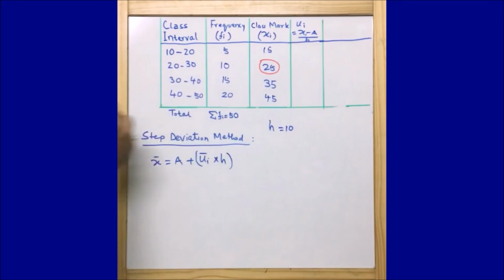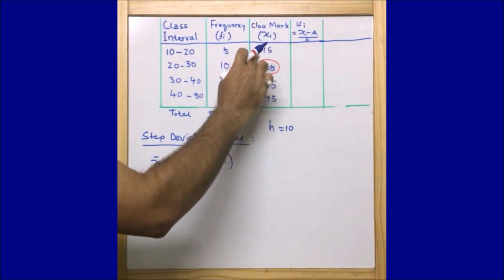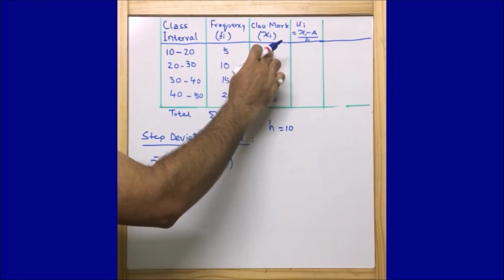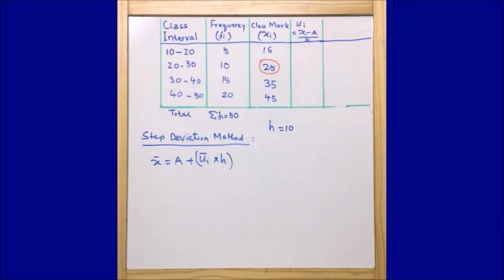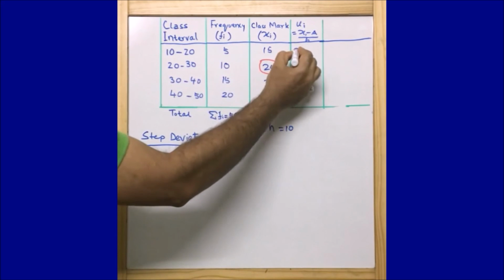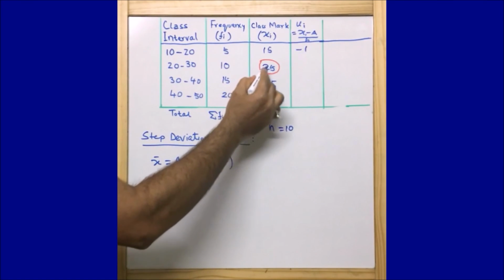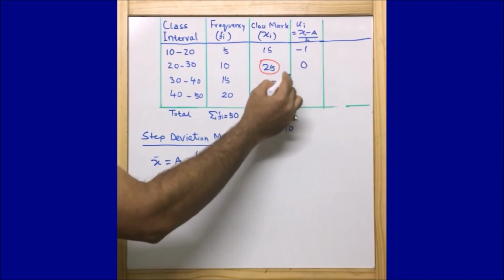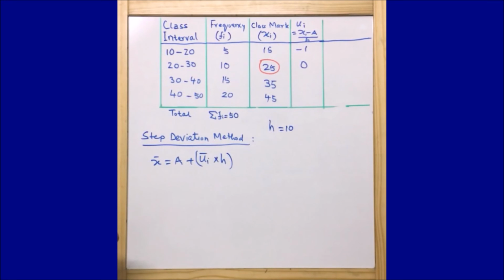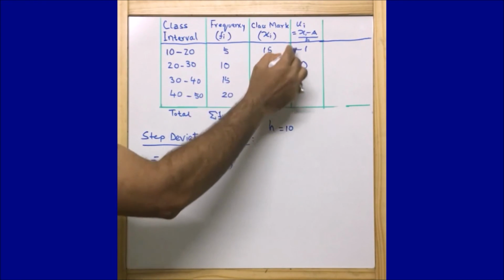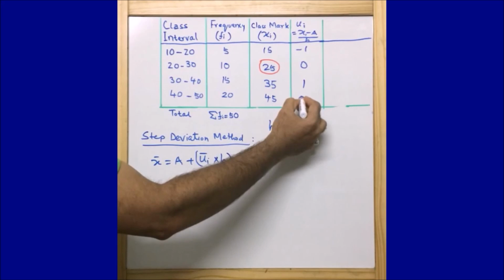That means in our first instance, xi is 15 minus 25, which is nothing but minus 10, divided by 10. Okay, we'll get minus 1, and here we will get 0, and similarly 35 minus 25 is 10 by 10, again we will get 1, and here we will get 2.